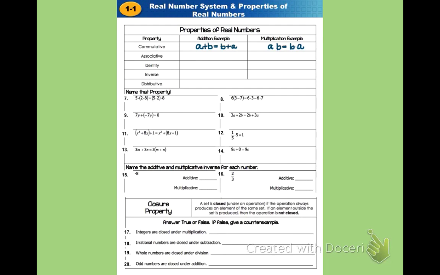Now the next property is the associative property, and remember the associative property is the one that says you can regroup addition or multiplication in any way that you'd like to, and it doesn't change the outcome. So when we think of grouping things together, we think of parentheses. So an example for the associative property for addition might look like this. If we were adding these three numbers, A plus B plus C, and we wanted to group A and B together first, because addition is an operation with two numbers, so we added A and B together, and then whatever we got as a sum, then we'd add C on.